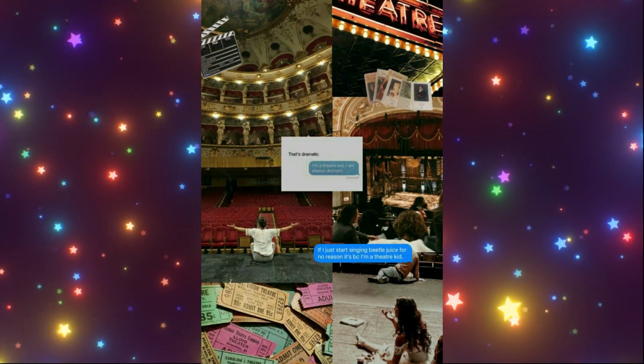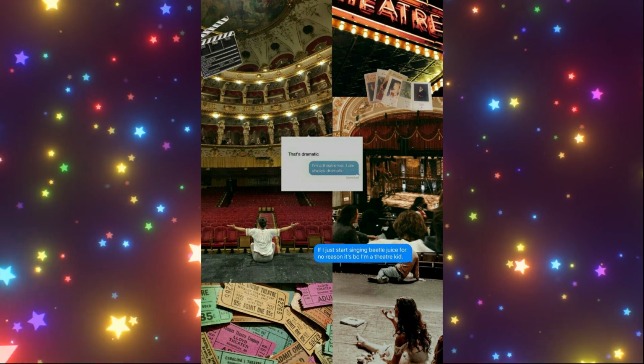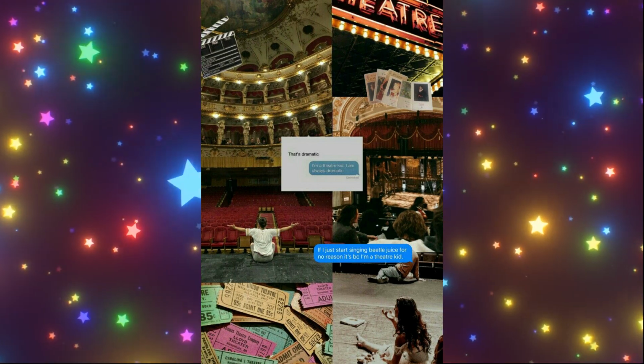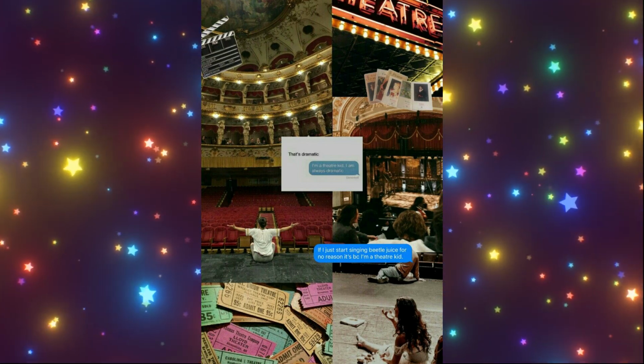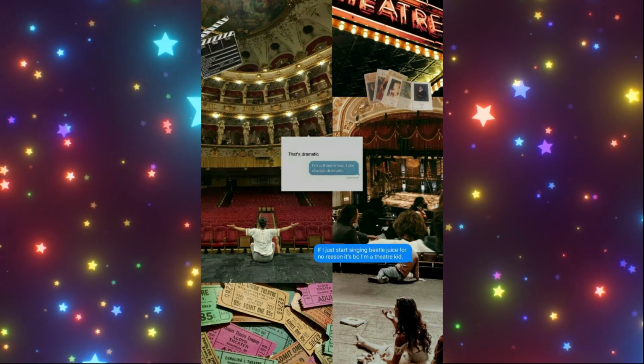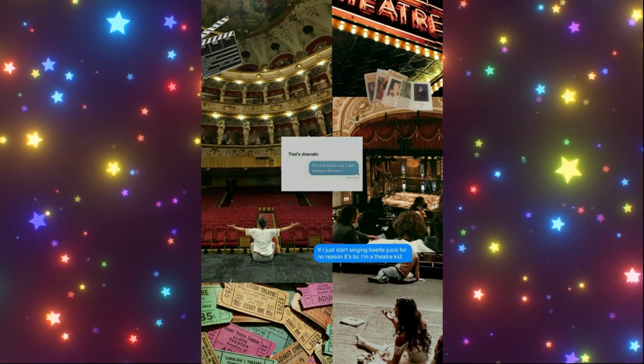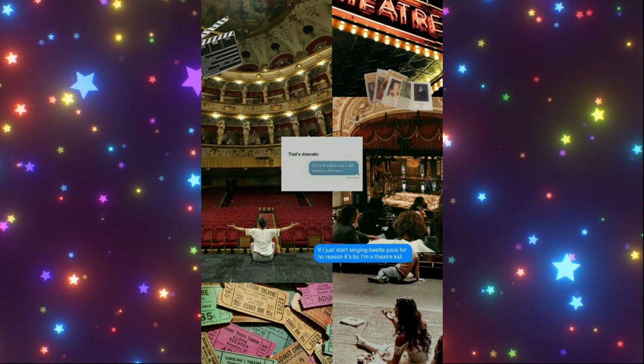A theater kid or a thespian is someone who really likes acting and stage productions. However, contrary to popular belief, it's not just limited to actors. Theater kids can also be part of the ensemble or the crew. Key motifs are playbills, performance shoes, costumes, lavalier microphones, stage lights, auditoriums, and scripts.